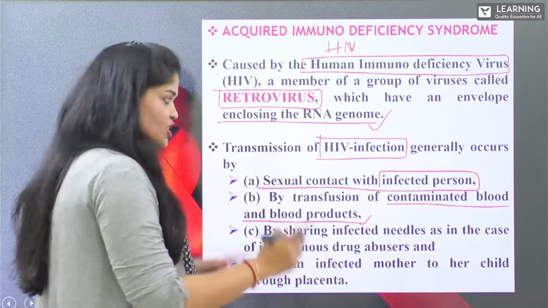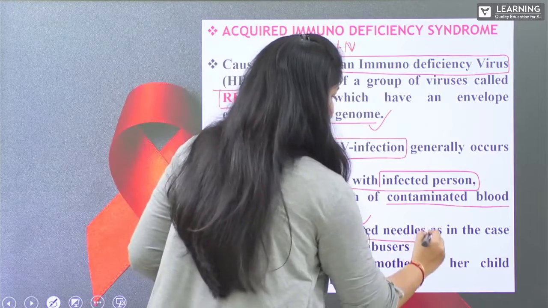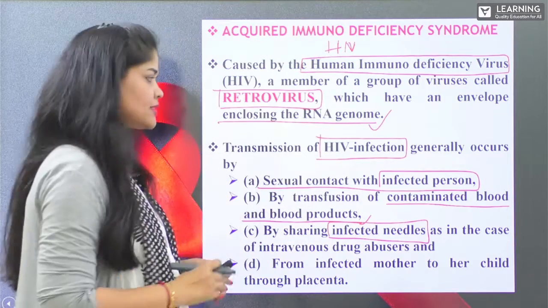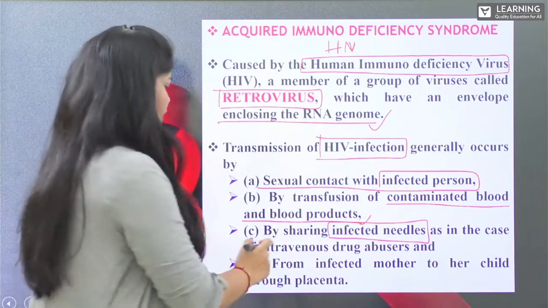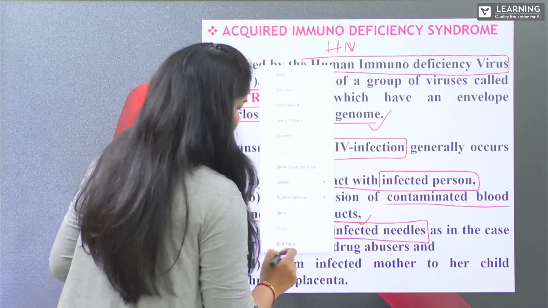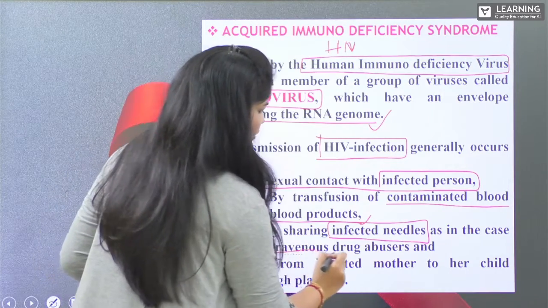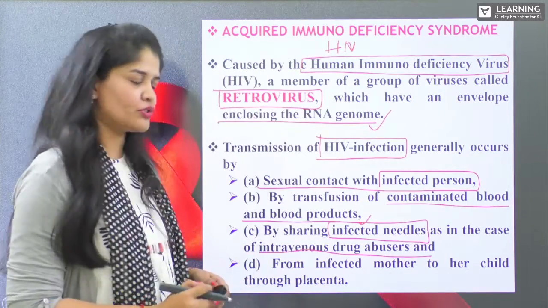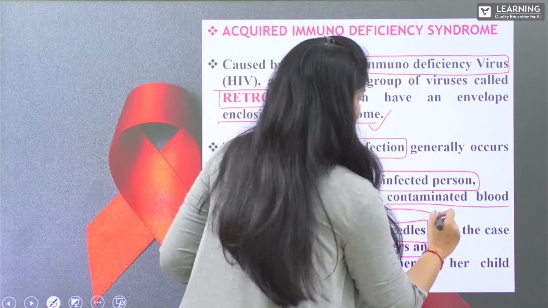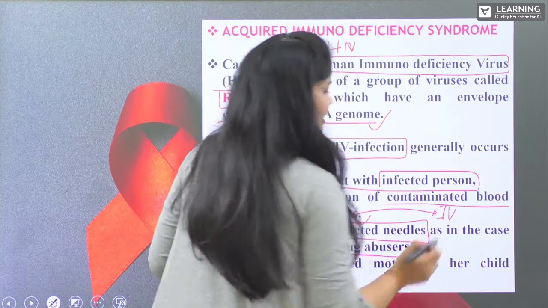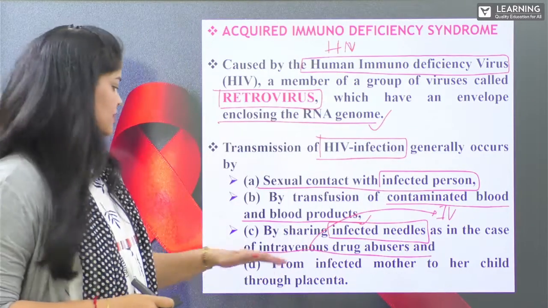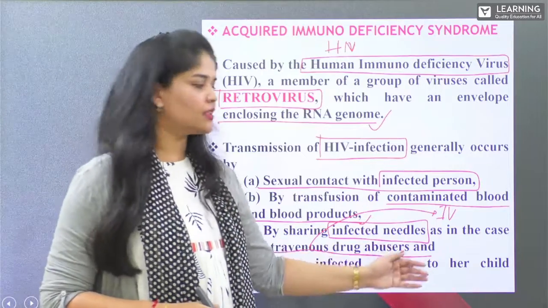And also by sharing infected needles, in the case of IV, intravenous drug abusers, and from an infected mother to child.